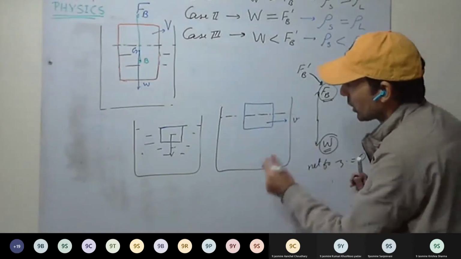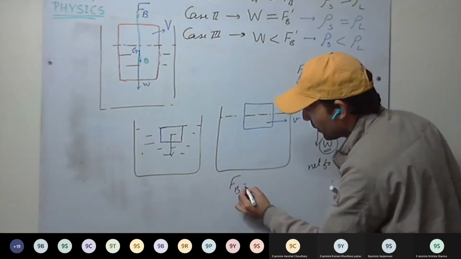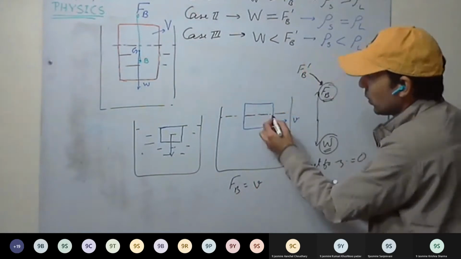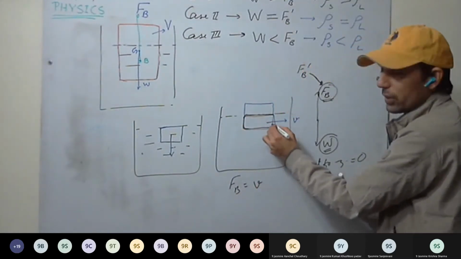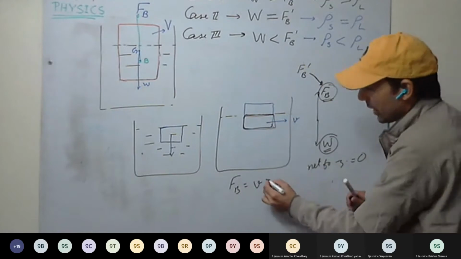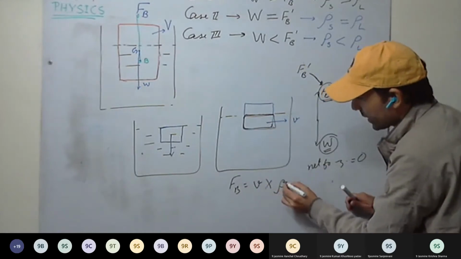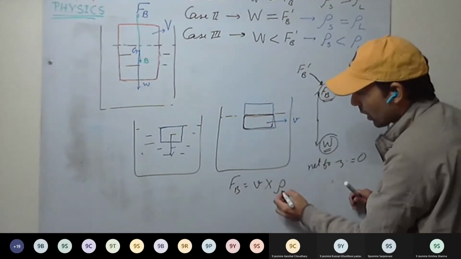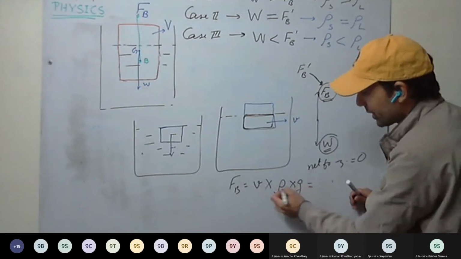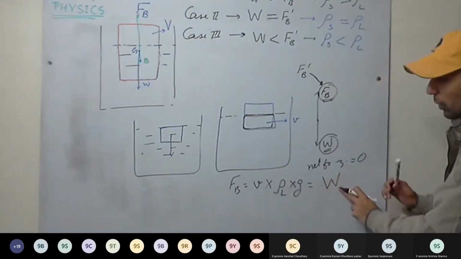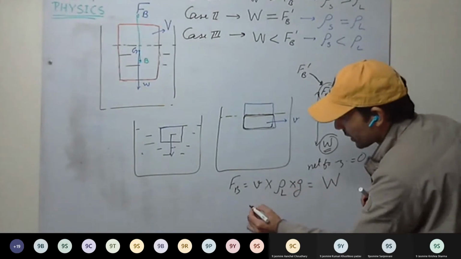So here, what will be the buoyant force? Fb will be the smaller v, that is the volume of the submerged part of the body, that is the volume of the liquid displaced by the body, into the density of the liquid into acceleration due to gravity. This is the same as the weight of the body. So see here what happens.